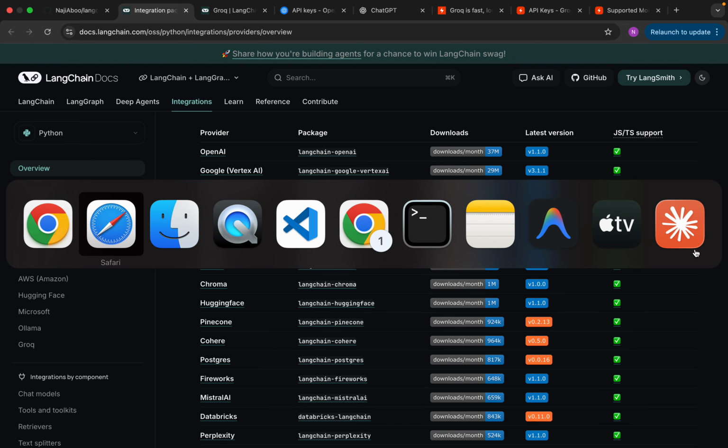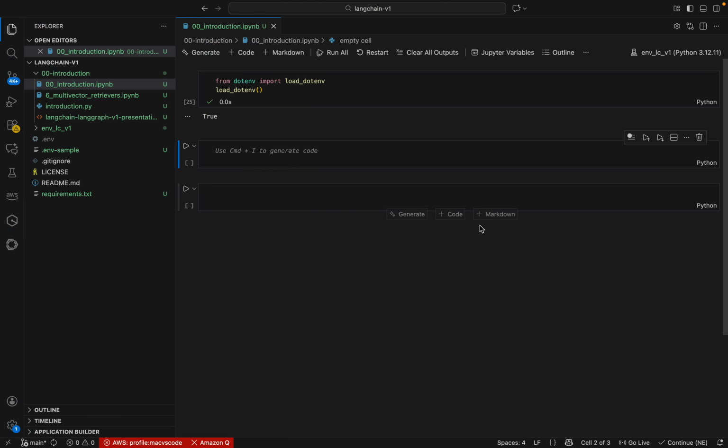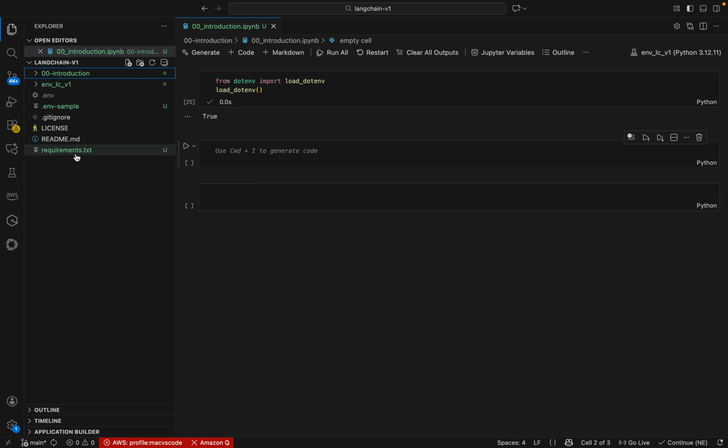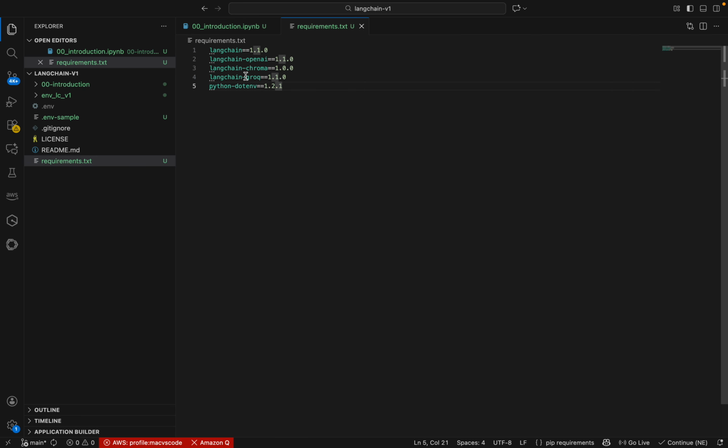So let's go to Visual Studio Code and understand how we can connect to an OpenAI model in a very simple way. If you look at my project structure, I have a requirements.txt file in which I have LangChain. These packages are mentioned in the requirements.txt file. You can create a Python 3.12 environment, which is the version I am using, and run this requirements.txt file. I will be committing this into my GitHub repo. You can download and use it.